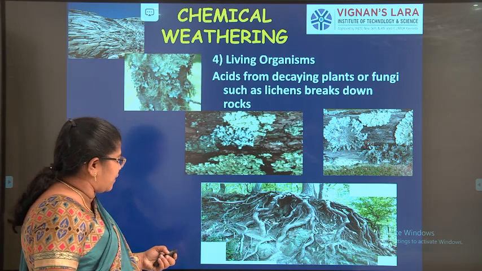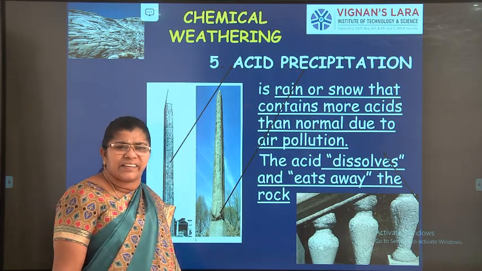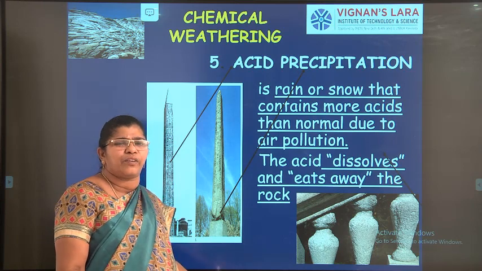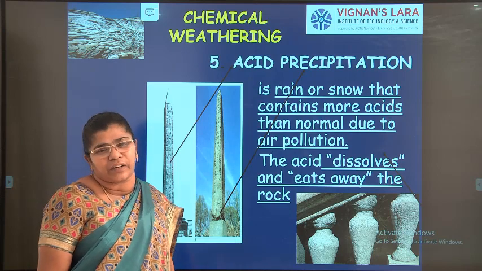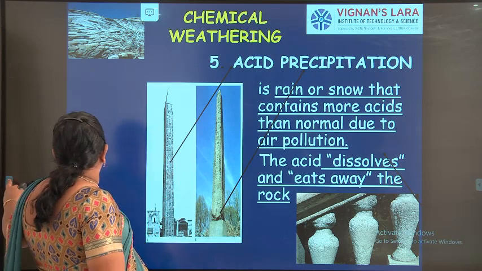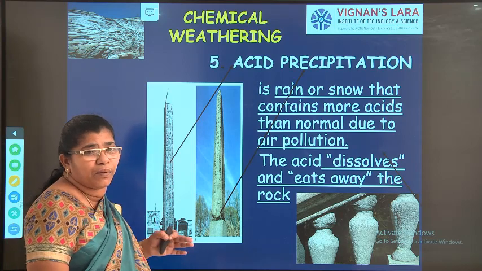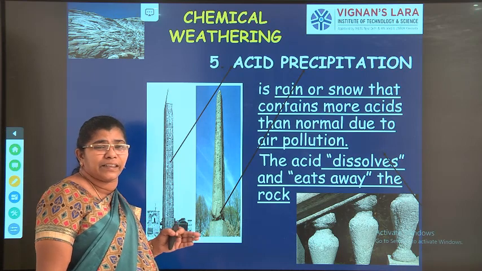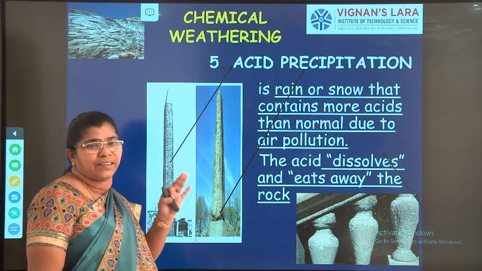Okay, the fourth one is living organisms. The next one is acid precipitation. Acid is found in water, acid is found in air, acid is found everywhere. So this acid will slowly eat away the rocks. Here, the best example that all of you know is the marble of the Taj Mahal that is eaten away due to the acid reaction. That I am not talking about because it is man-made.